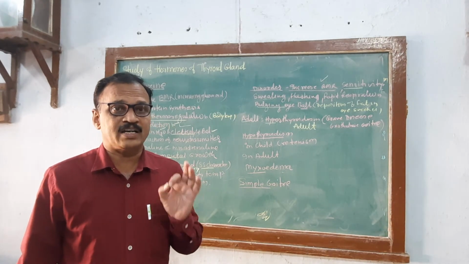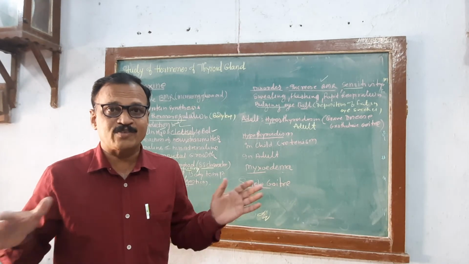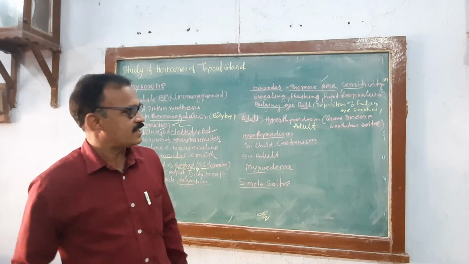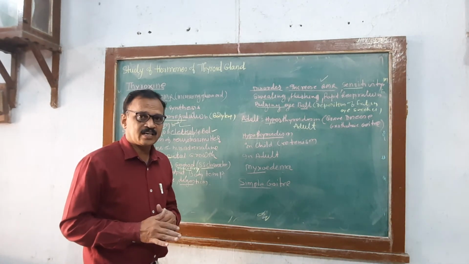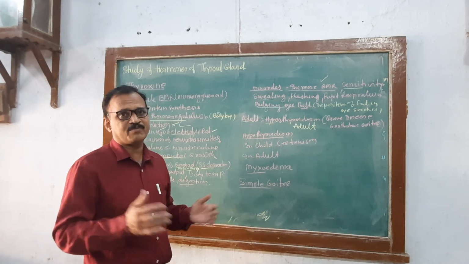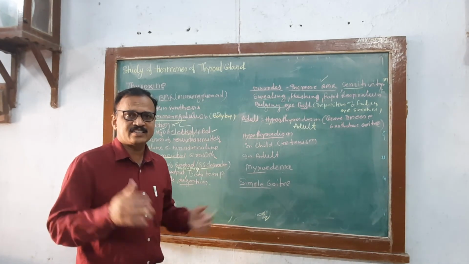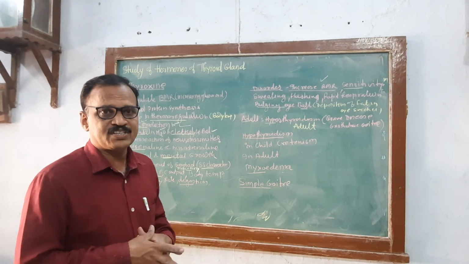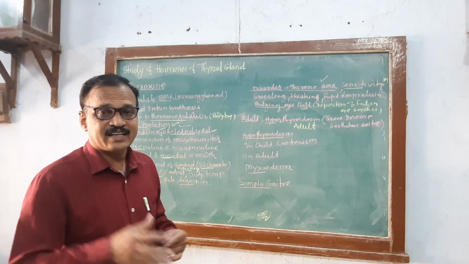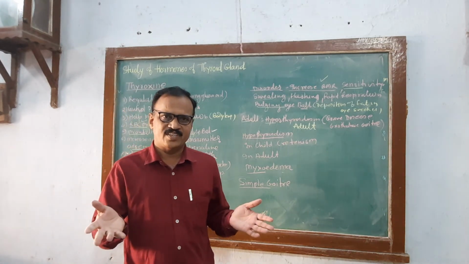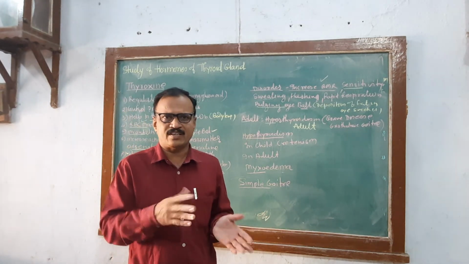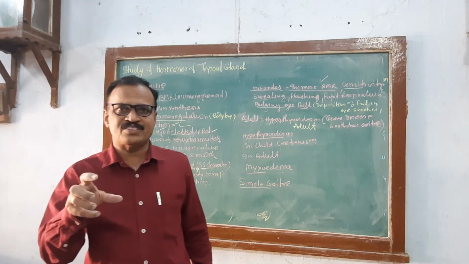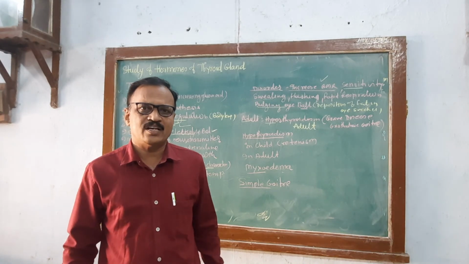In childhood, what is it called? Cretinism. But here body weight will increase in low secretion of thyroxine. You have to remember that. If thyroxine increases, that is called exophthalmic goiter in adults, that is Graves disease. Low secretion in childhood is cretinism. Symptoms are the same in adult and child, but the name of the disorder is cretinism in a child, and in an adult it is called myxedema.